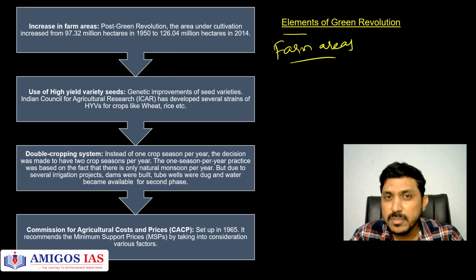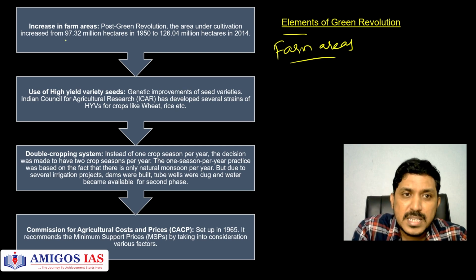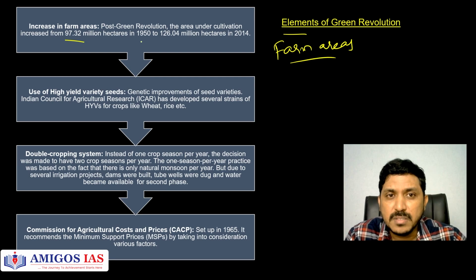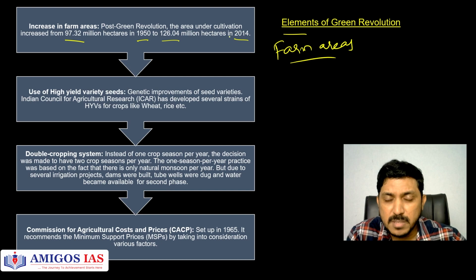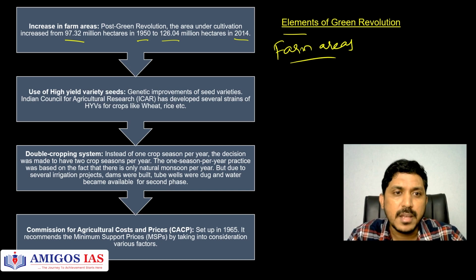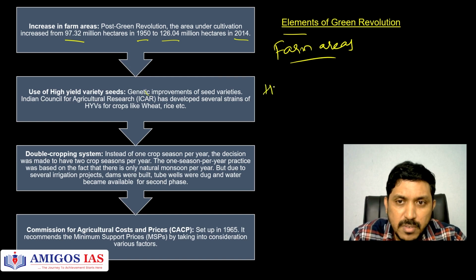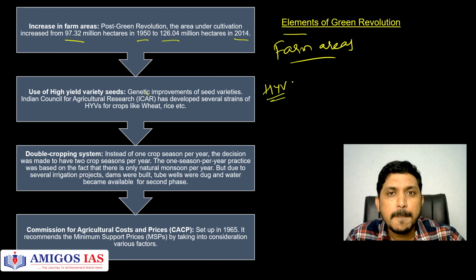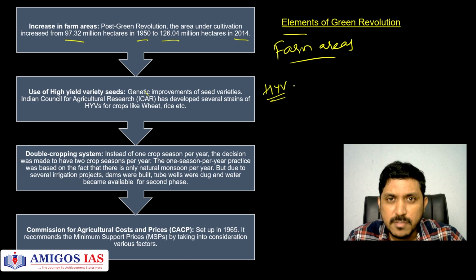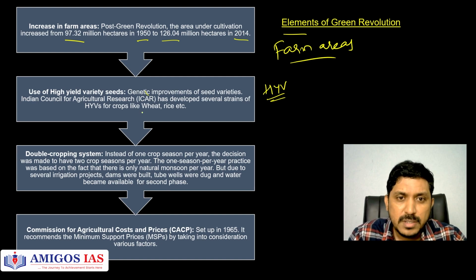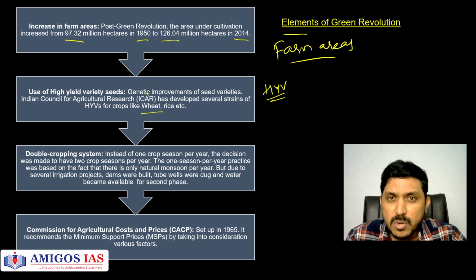So as a result of this green revolution, see here, 97.32 million hectares in 1950 to 126 million hectares in 2014. That was a magnanimous increase in the area which is cultivable, the arable land. And use of high yielding variety seeds also was increased, okay, for rice, for wheat, for maize. So for all these crops we have taken new different strains.